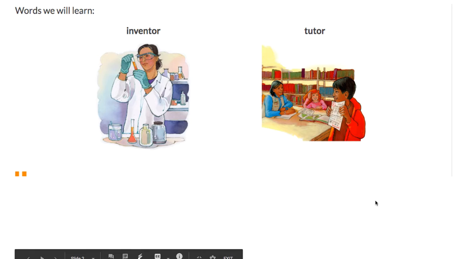Words we will learn, so some vocabulary words that you might hear: inventor, tutor. Give yourself a little thumb up if you've heard of either of those words before.